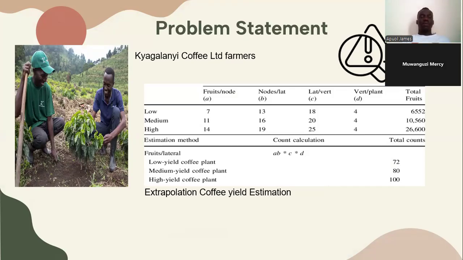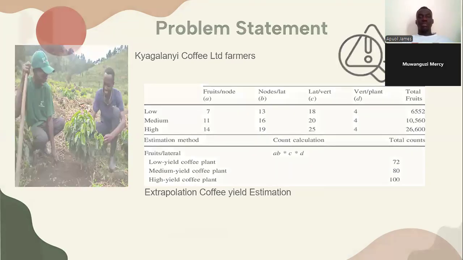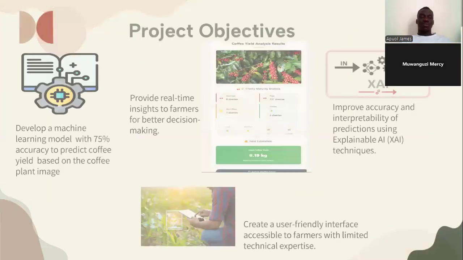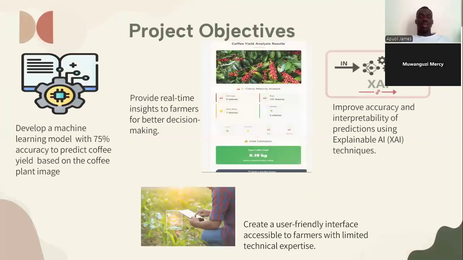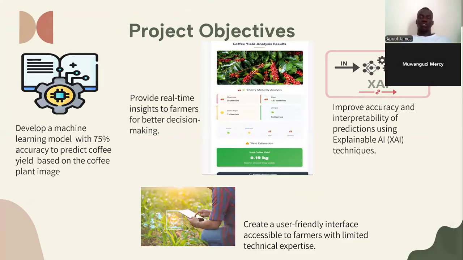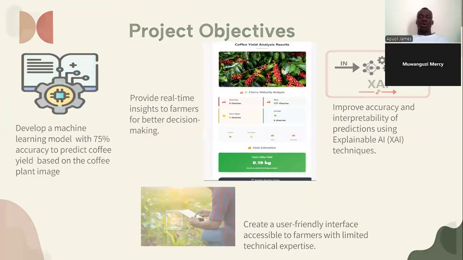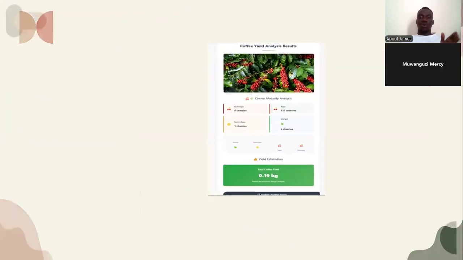So we came up with a solution in this case, which is the Crop Intel Cast, with 75% accuracy of coffee predictions, and it provides real-time insight to farmers for better decision making. Apart from that, we also created a user-friendly interface which is accessible to farmers with limited technical skills. It is also going to improve accuracy and interpretability of predictions using Explainable AI, which means farmers are easily going to understand.